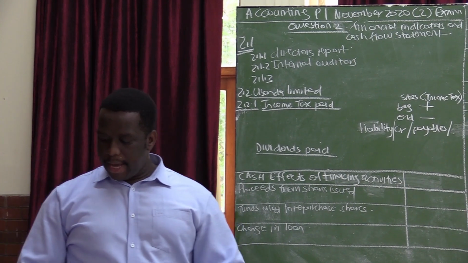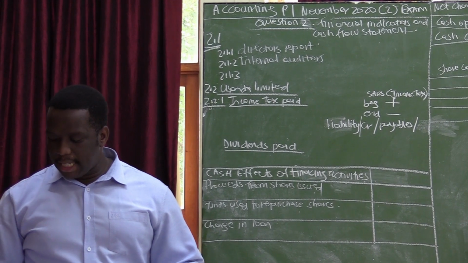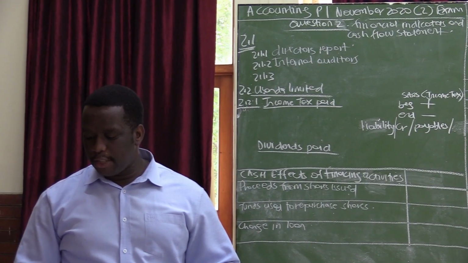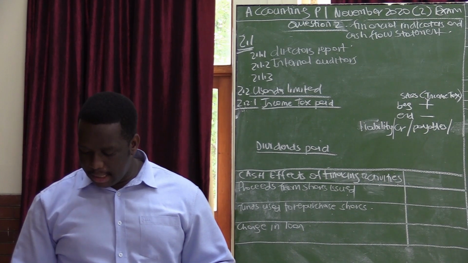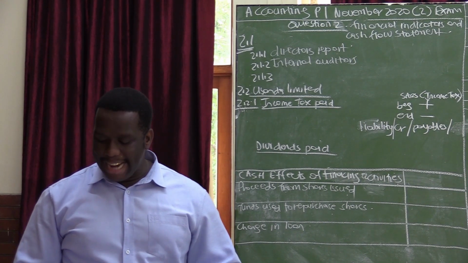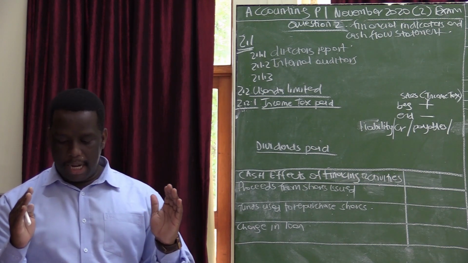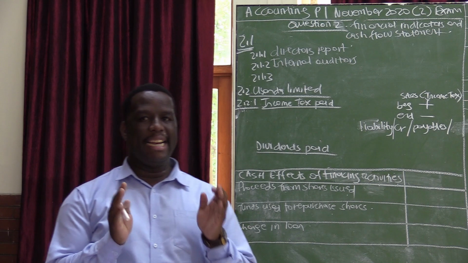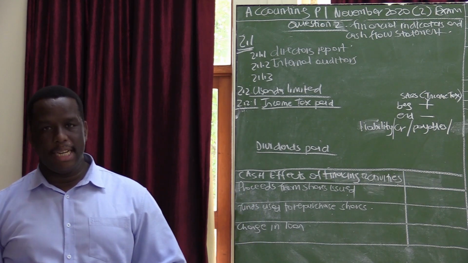2.1.3, in the event of bankruptcy, the shareholders are normally not responsible for the debts of the business. This is because of limited or unlimited liability. If something is limited, remember the liability of the shareholders is only limited to the amount that they invested in the company.